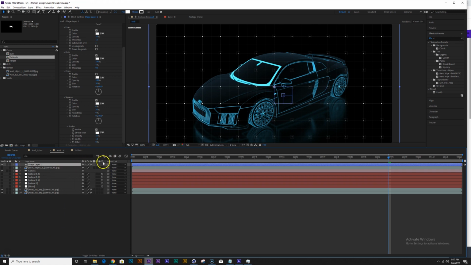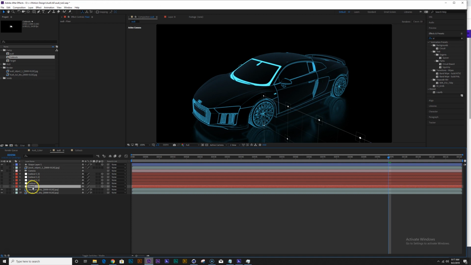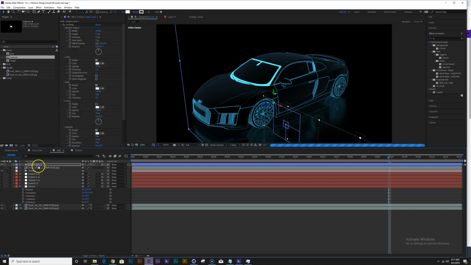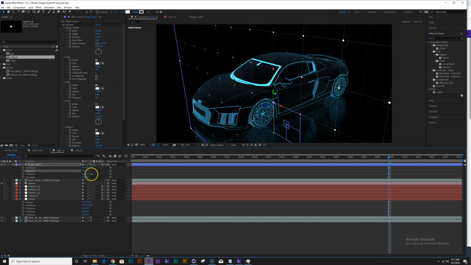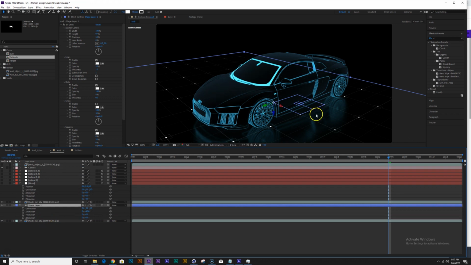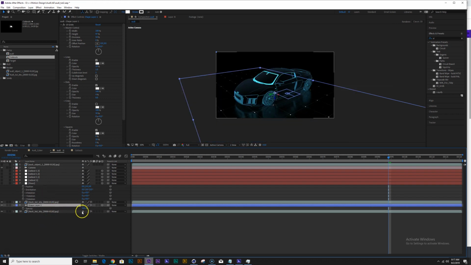Let's turn this layer into 3D. Let's open up the position and rotation of my floor, and let's just copy the position here to the shape layer and rotate this like 90 degrees, and let's drop that beneath our car. Cool.